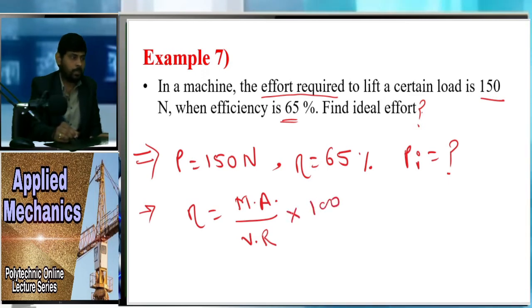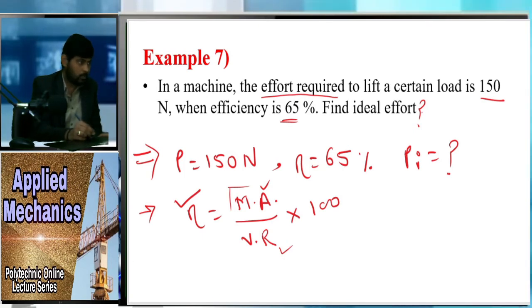So here we know the value of efficiency, but we don't know the value of MA, that is mechanical advantage. We don't know the value of VR, right? So what we have to do now, we have to find out the MA first, that is mechanical advantage, and after that VR. So we will get the equations.